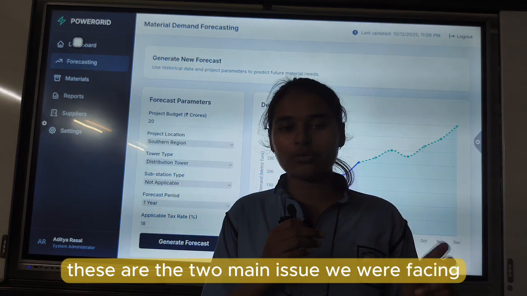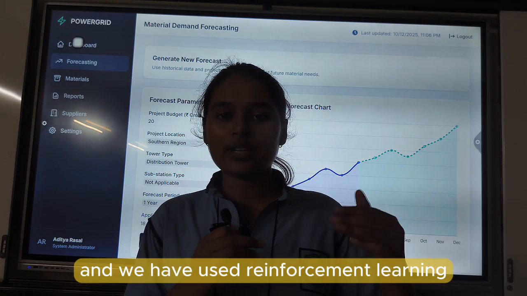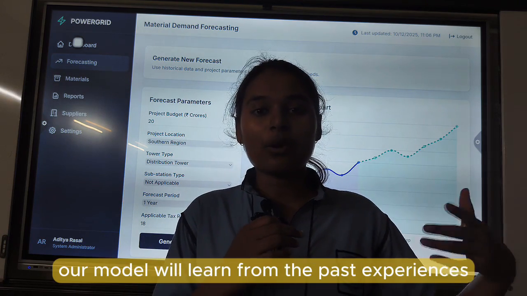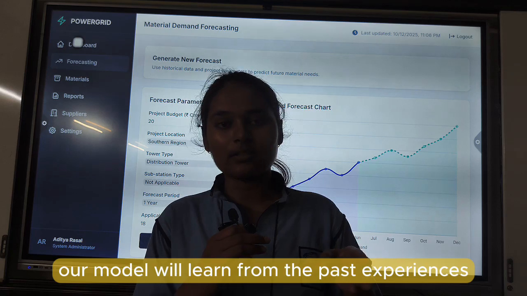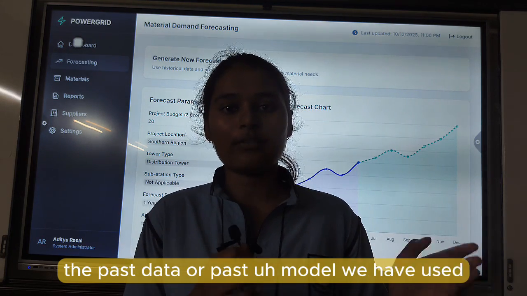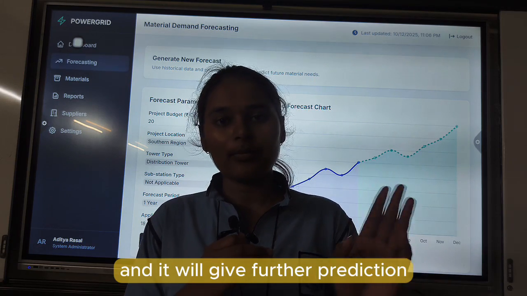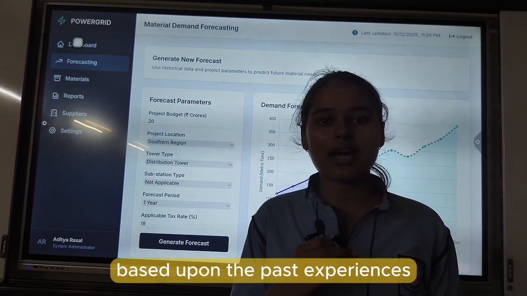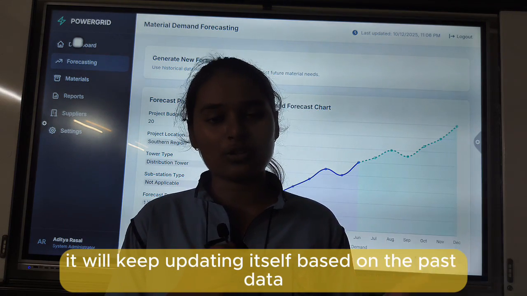These are the two main issues we were facing, and we have used reinforcement learning. Reinforcement learning means our model will learn from past experiences, the past data or past models we have used. It will learn from that and give further predictions based upon the past experiences. It will keep updating itself based on the past data.